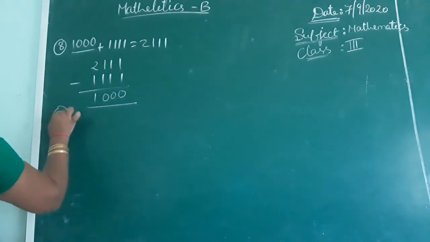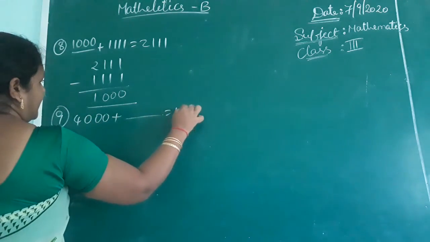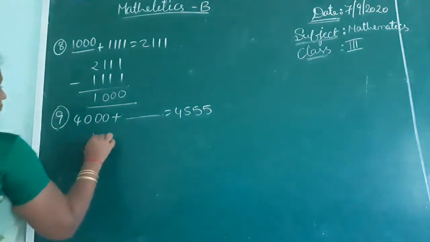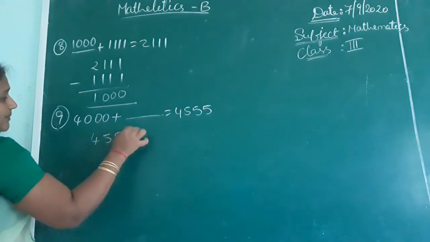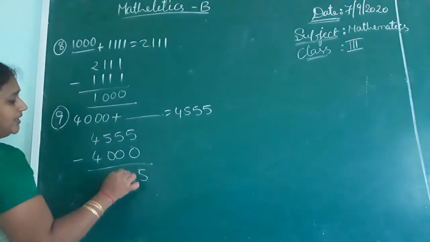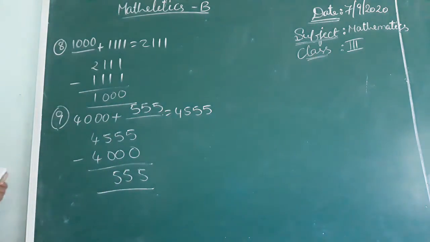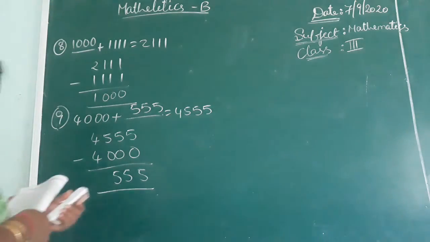Ninth one. 4000 plus blank equal to 4555. So 4555 minus 4000. What will you get? 5, 5, 5. So nothing but 555. See the next one, children.